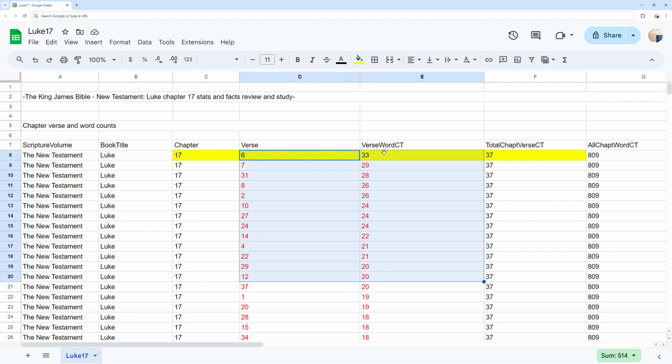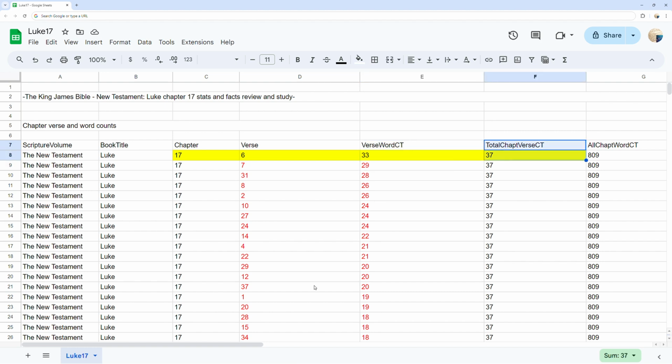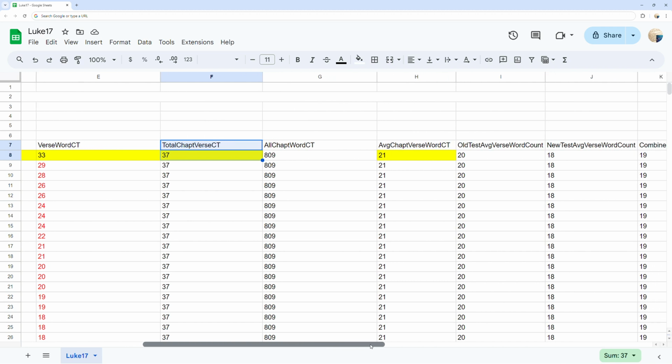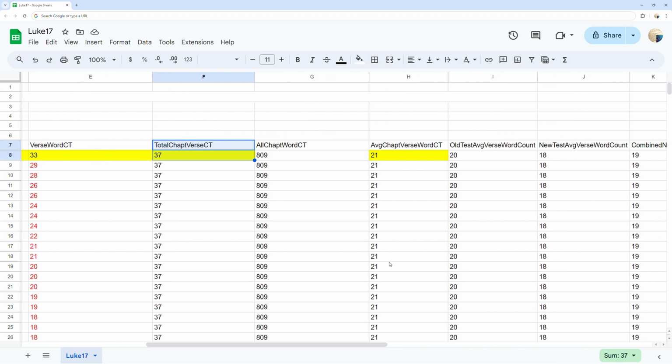You can see the Luke chapter 17 verse total count at 37 verses. The average word count of all Luke chapter 17 verses is 21 words per verse, as well as the average verse word counts for both the complete Old Testament, New Testament, and both combined to get a comparison of Luke chapter 17 word per verse count comparisons.